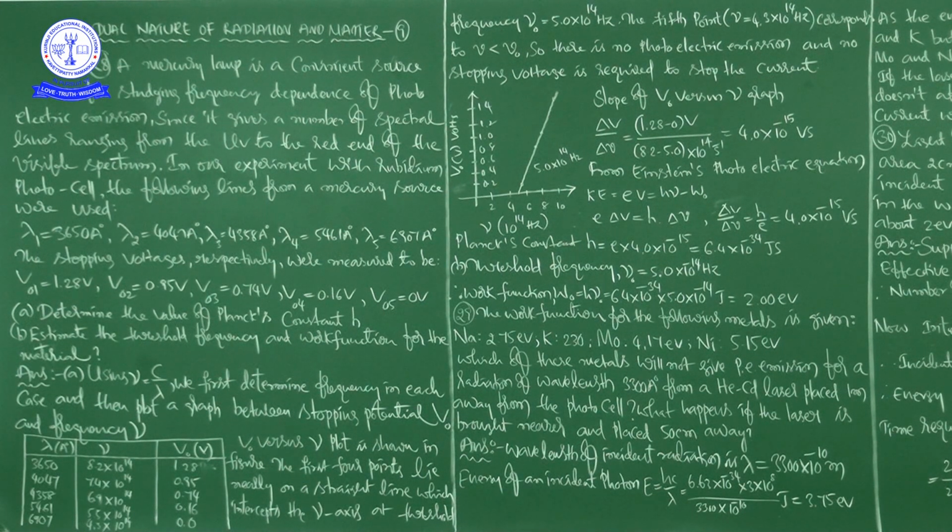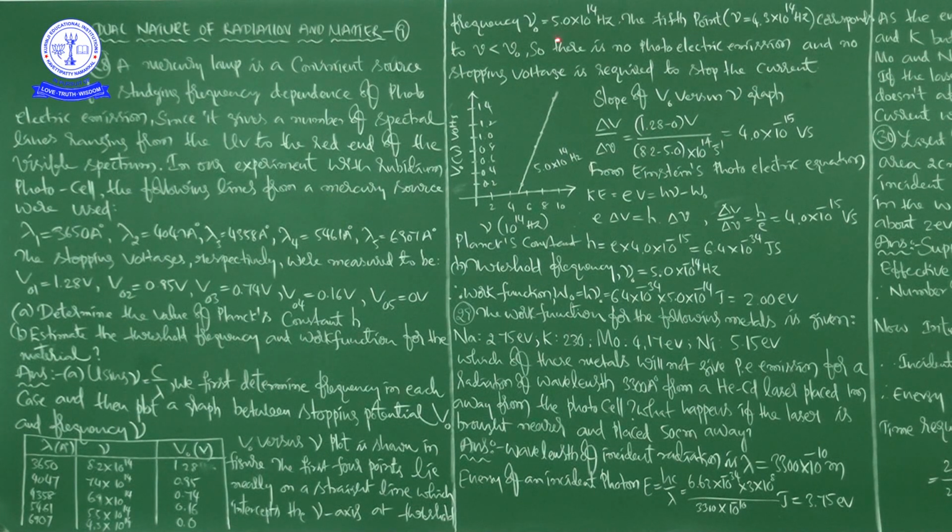When we take this graph, that is V naught versus ν shown in the figure, the first 4 points lie nearly on a straight line, which is going to intercept the ν axis here, this is the ν axis.